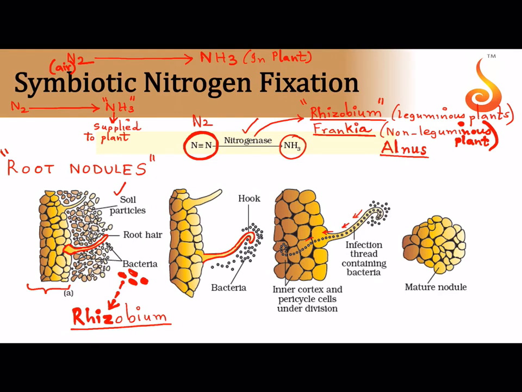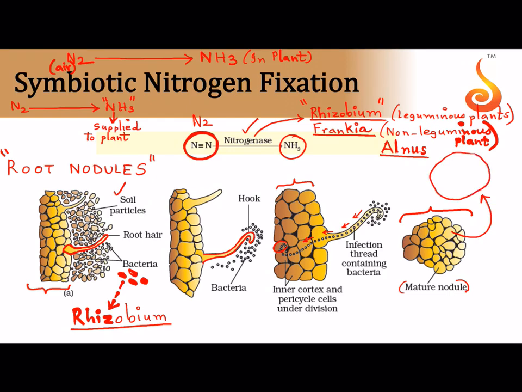See how the bacteria are penetrating into the root. They reach the cells of the cortex. This is the cortical region of the root. And once the bacteria start infecting the cells, the mass of infected cells becomes something referred to as the mature nodule. Now let us take one cell from this nodule and see how the bacteria are present.